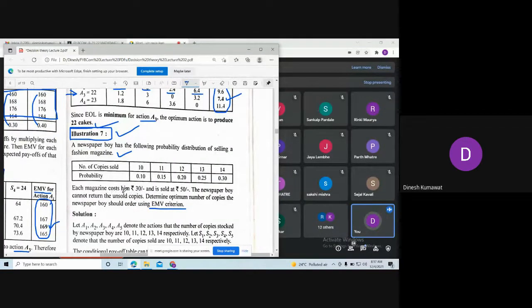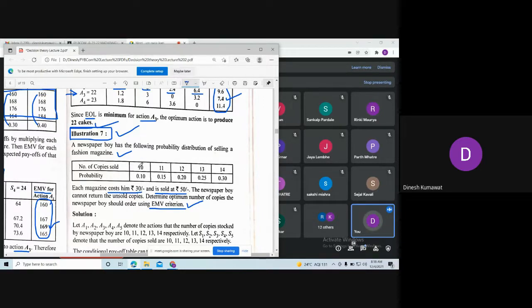Here it is given that the magazine cost is rupees 30 and it's sold at rupees 50, which means cost price is 30 and selling price is 50. Which means there is loss or gain? Gain. So if it is gain then we use the EMV criterion, and if it is loss then we use the EOL criterion.